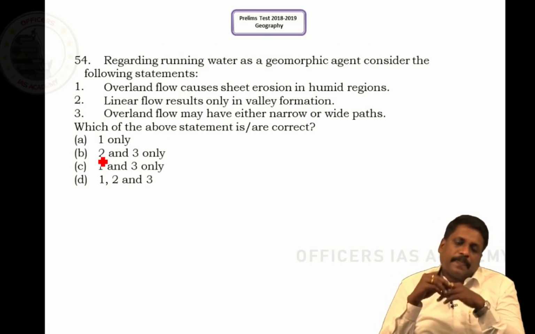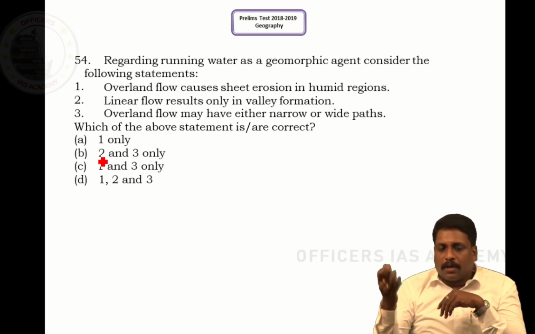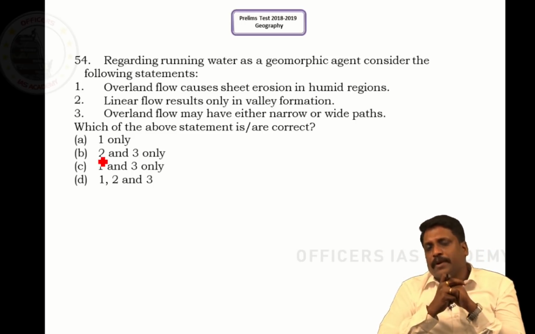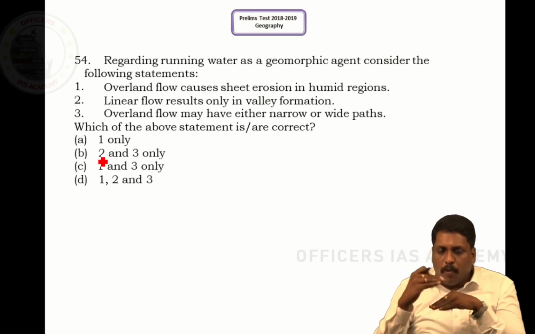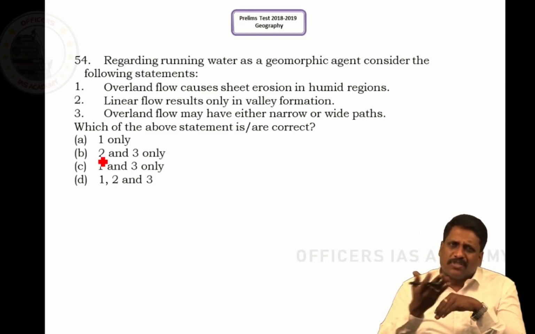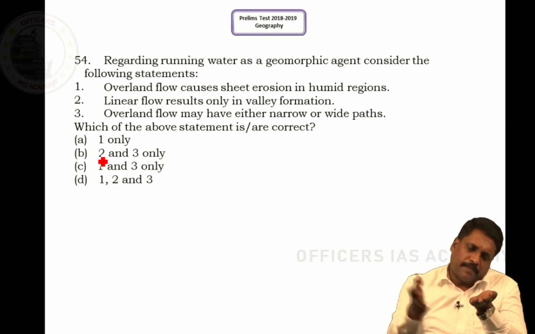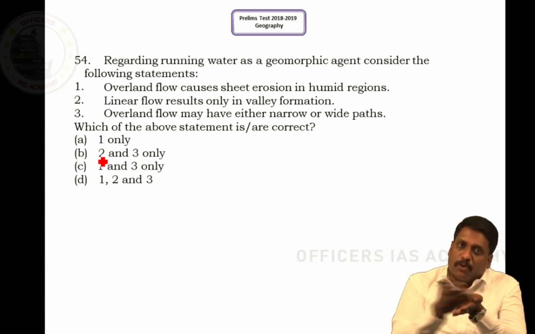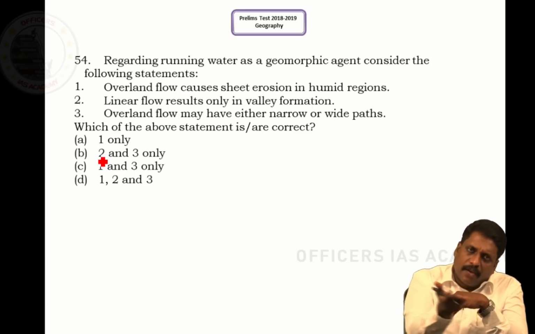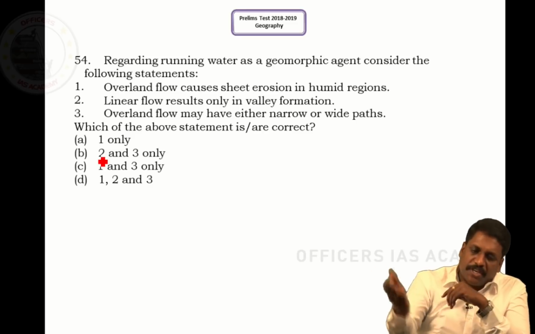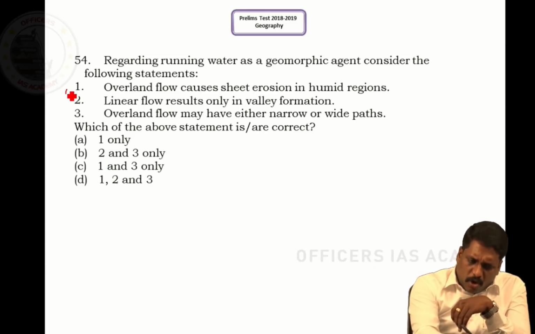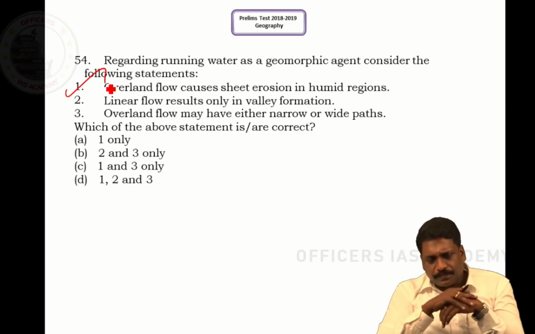Question number 54. Regarding running water as a geomorphic agent, consider the following statement. They say overland flow causes sheet erosion. What is this overland? Over the land, the water is flowing, right sir. They say it causes a sheet erosion, like a sheet of layer of soil will be removed. You call them as a sheet erosion in humid region. Obviously, this statement is right.